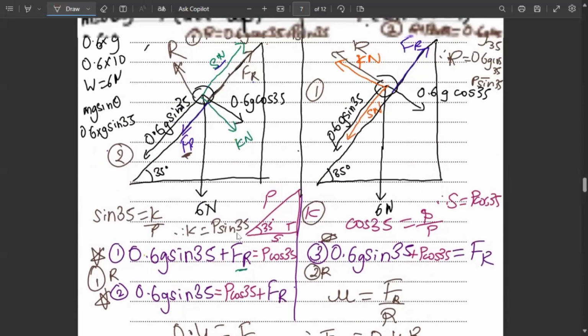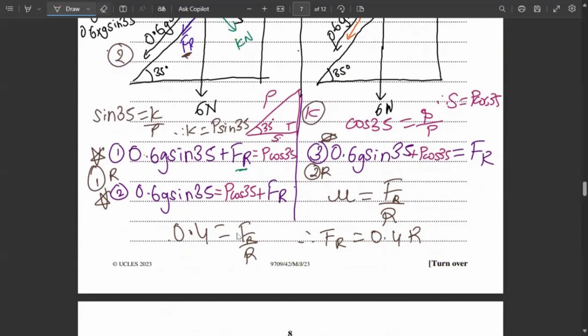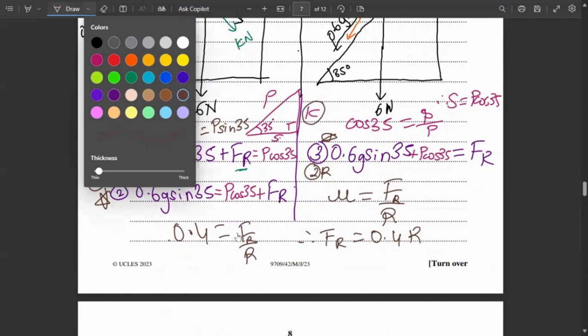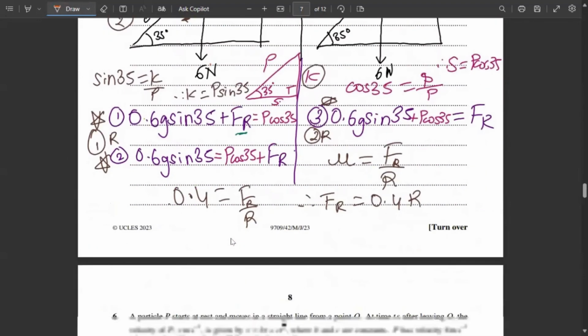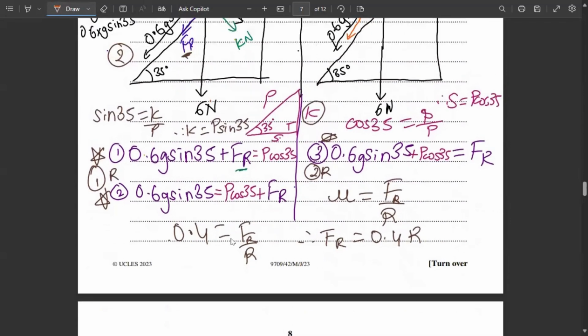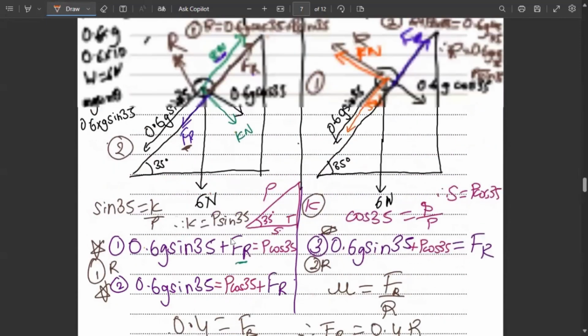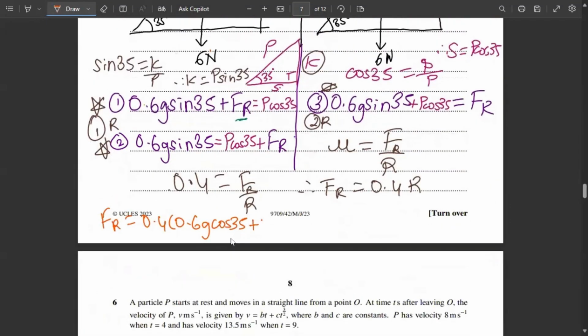So let me write down the two equations for R in a proper manner again. The first equation for R is 0.6 g cos 35 plus P sin 35. So here, FR will be 0.4 into 0.6 g cos 35 plus P sin 35.